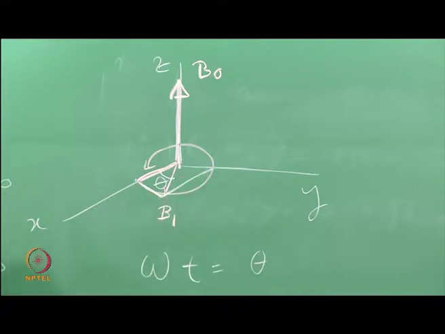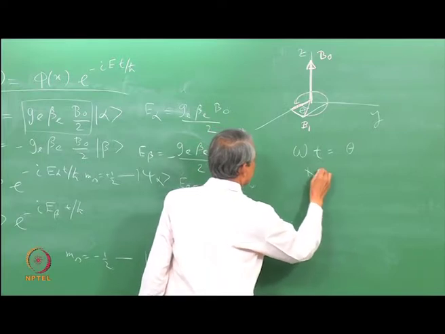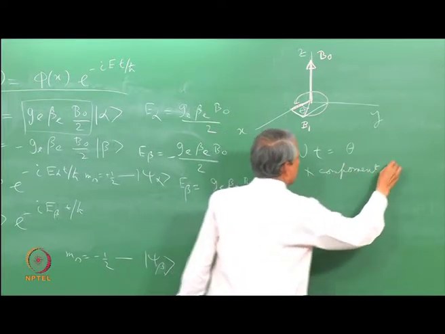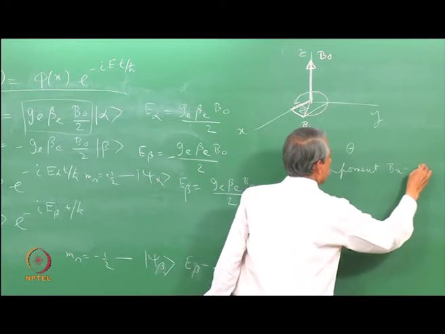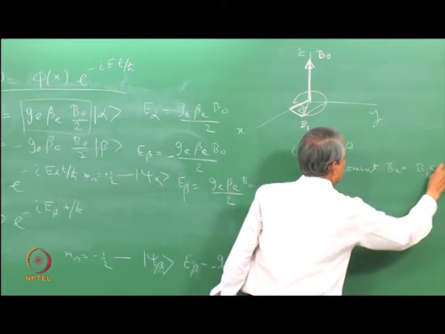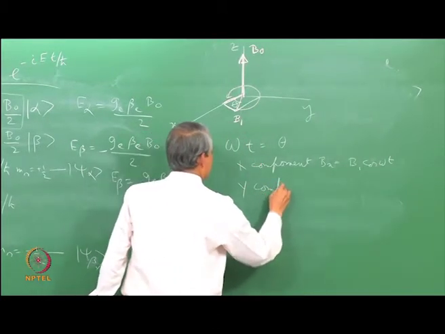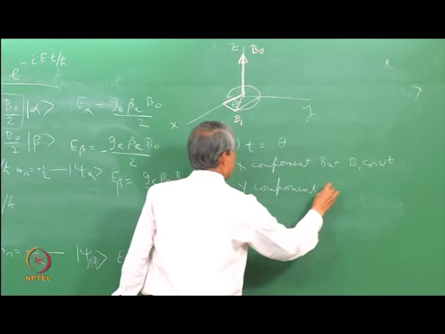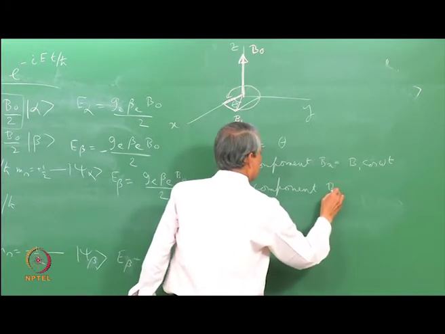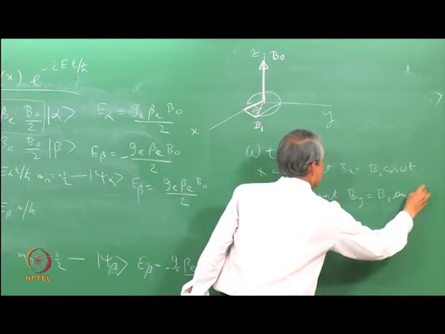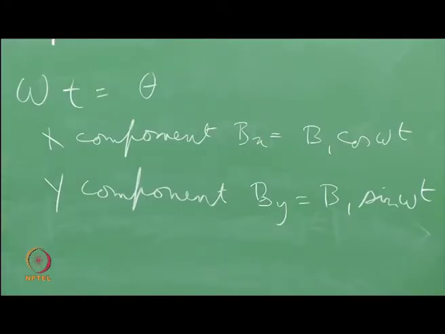So, x component Bx becomes B1 cos omega t, and the y component By is B1 sin omega t.